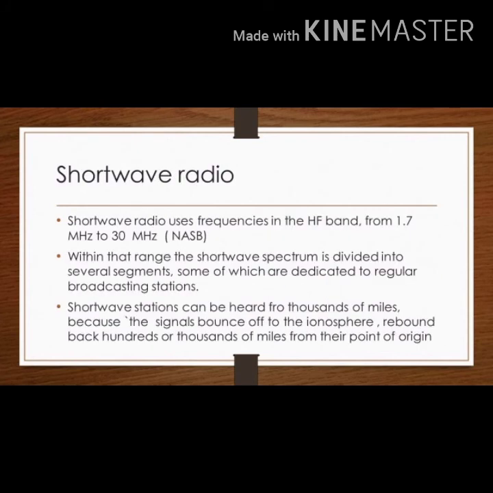The shortwave radio. The shortwave radio uses frequency in the HF band from 1.7 MHz to 30 MHz. Within that range, the shortwave spectrum is divided into several segments, some of which are dedicated to regular broadcasting stations. Shortwave stations can be heard from thousands of miles because the signal bounces off the ionosphere and rebounds back hundreds of thousands of miles from their point of origin.